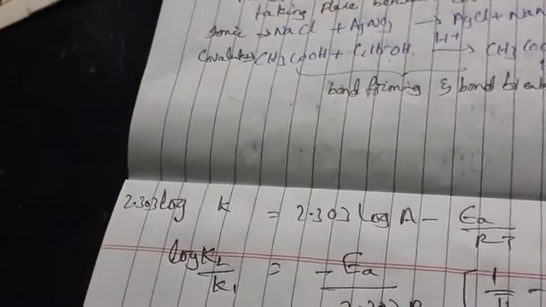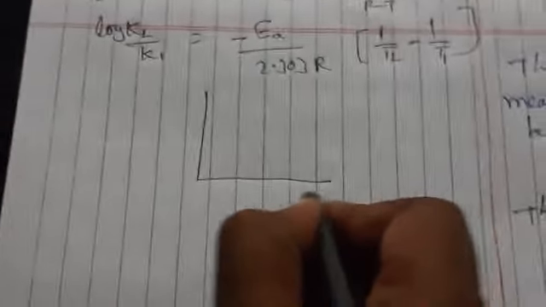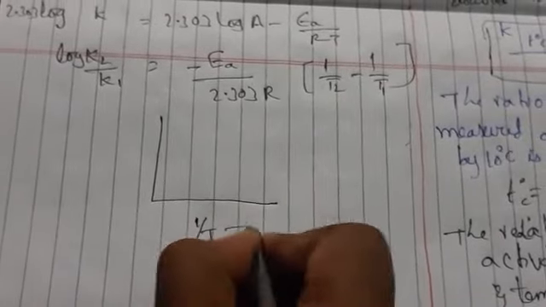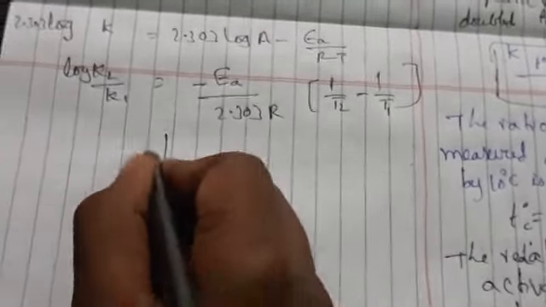Okay, so whenever we apply log, we get log A plus the slope term. If you take it in a graph, on the x-axis we take 1 by T and on the y-axis we take log k.